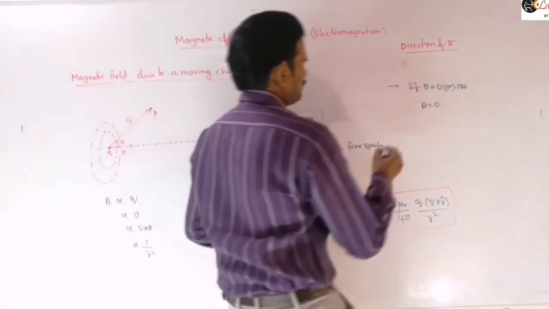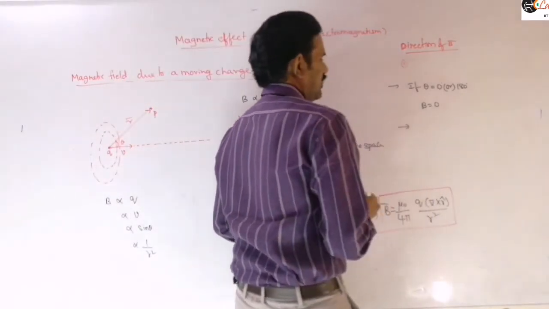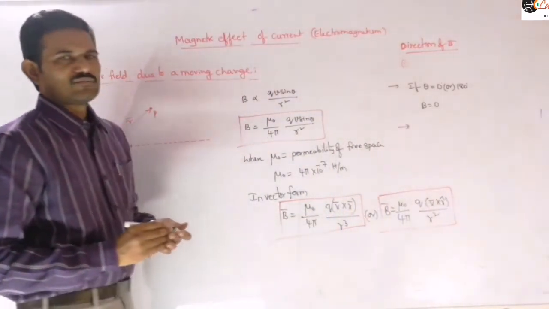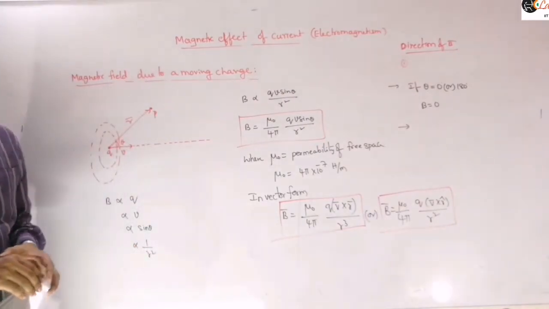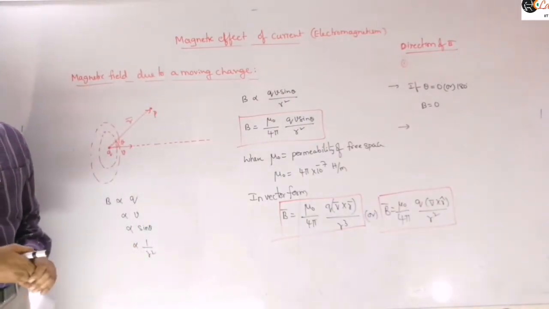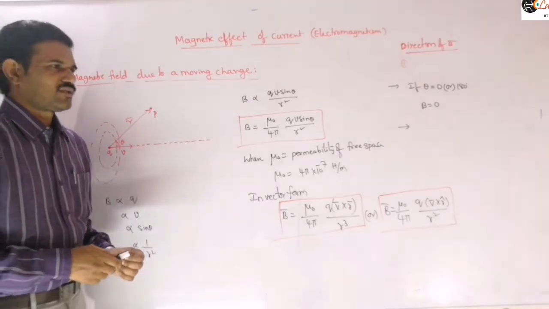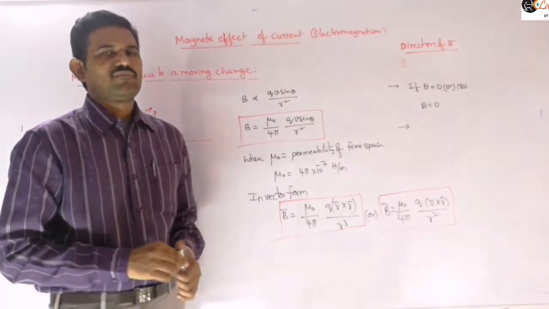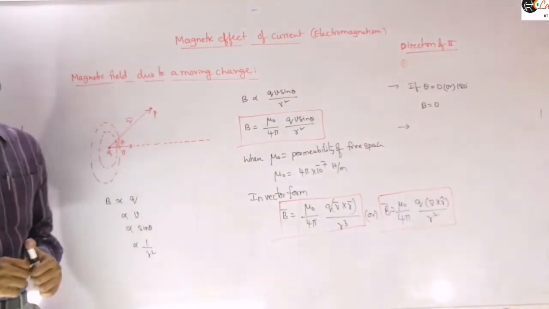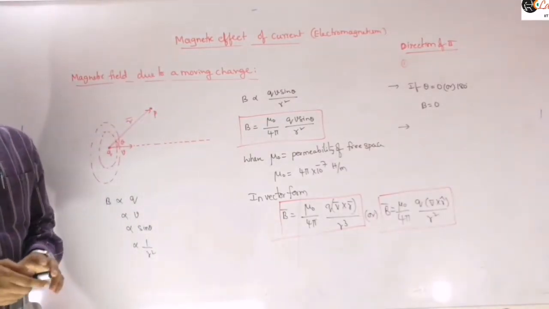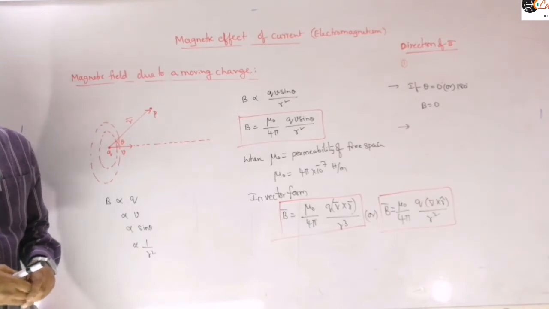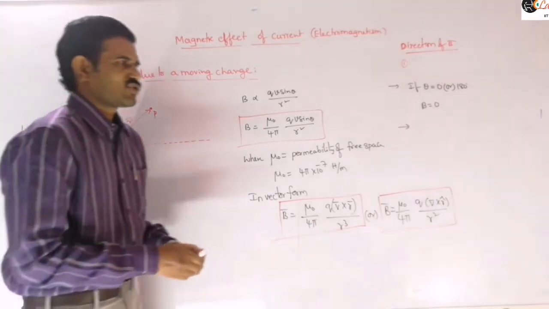And next, for a given distance r, the magnetic field will be maximum when we choose the point perpendicular to the direction of velocity.